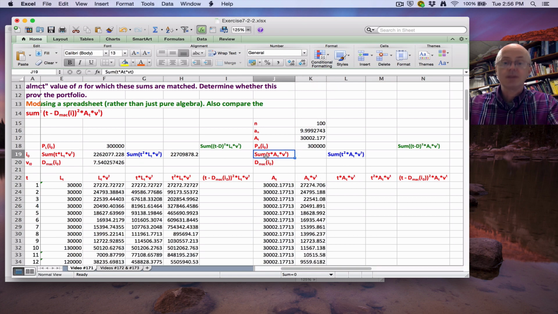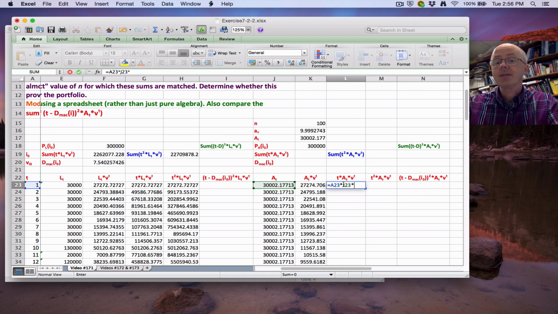Then I want to find, as the directions say to do, the sum of t times A_t times v to the t, so I need to fill in this column next. So I'll try to go fast here. I know this is getting long. A23 times J23, which is really a constant, so I could just refer to that constant, which is also in cell K17. But I'll just go ahead and do J23 times v to the t. Actually, I could just refer to cell K23 here. Maybe I should do it that way. Like that. So that's t times, in parentheses, A_t times v to the t.